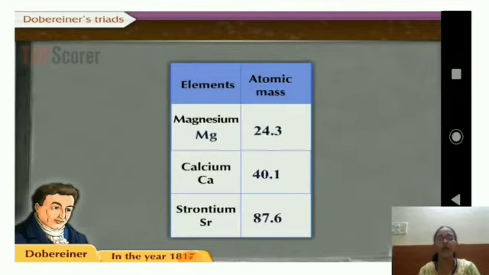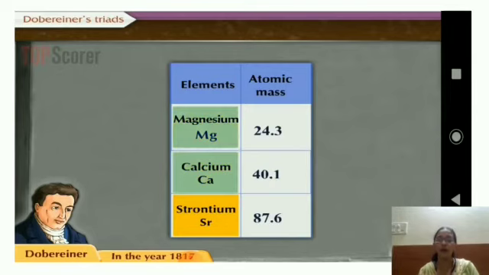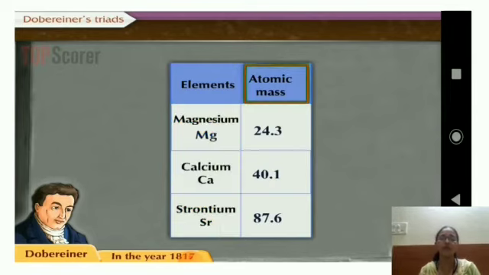Now see what happened here. He tried to group magnesium, calcium and strontium, as they had similar properties according to atomic mass. But he found that calcium was not obeying his law, so this group was not made.